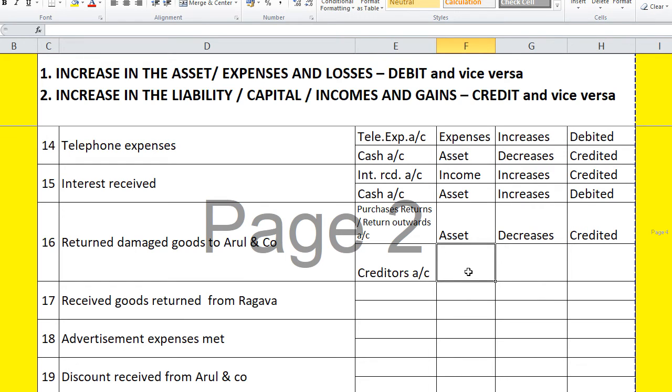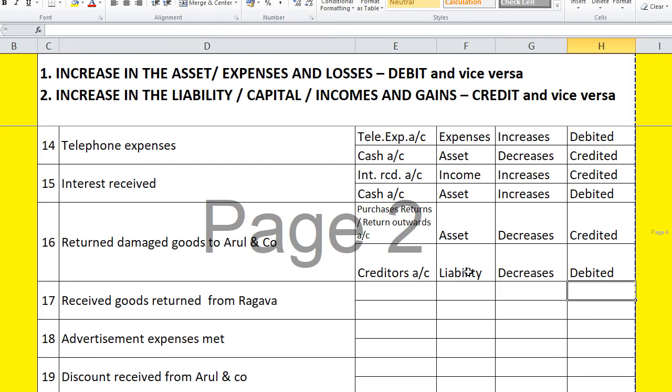Creditors is a liability. Here also, the creditor account will be decreasing. So naturally, debited. Bit confusing? Don't worry. Gradually you will understand.